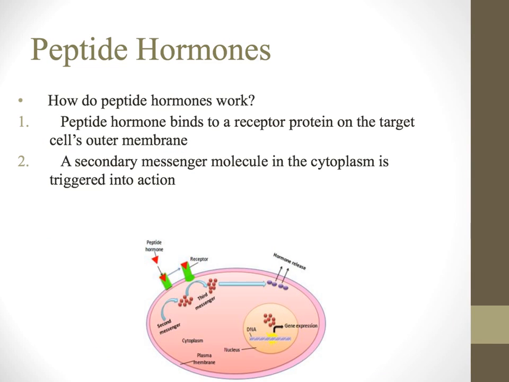All right, so just to summarize here, the peptide hormone is going to bind to a receptor protein on the target cell's outer membrane. It does not get to go into the cell. The secondary messenger molecule is triggered into action.